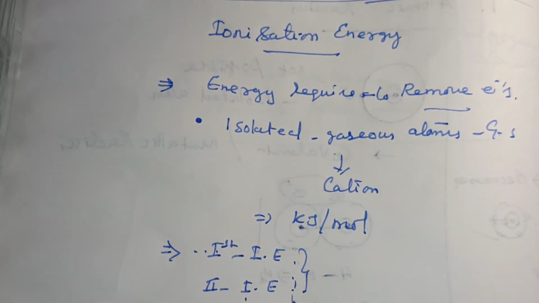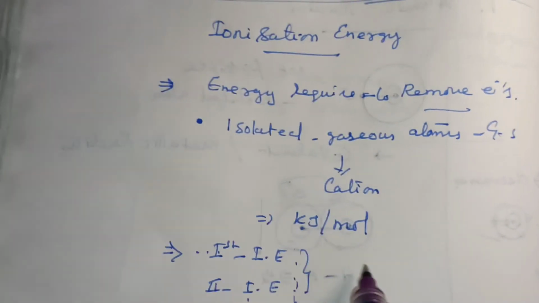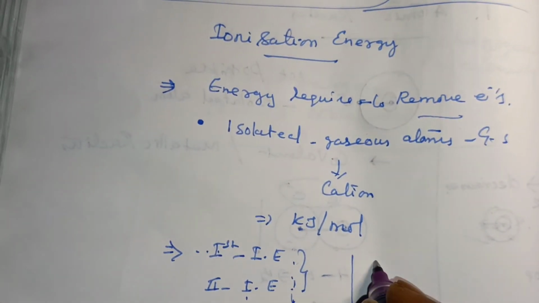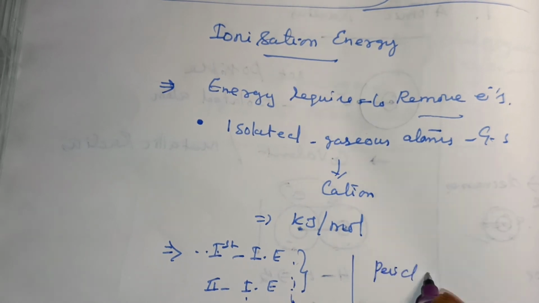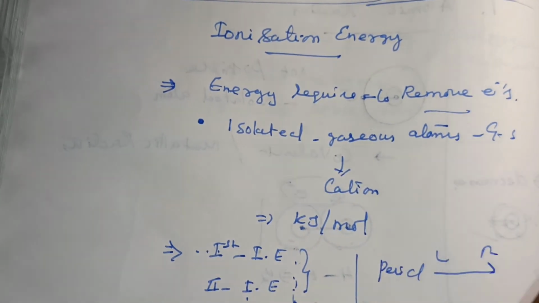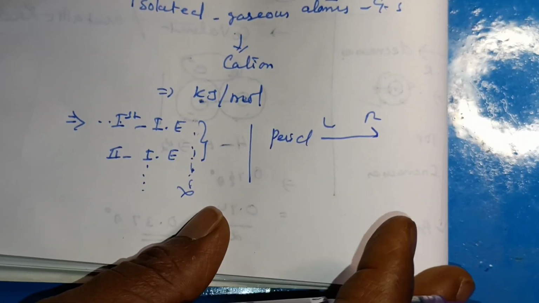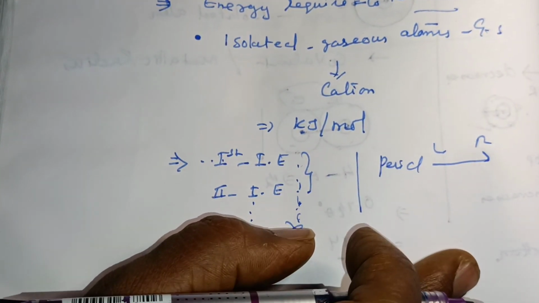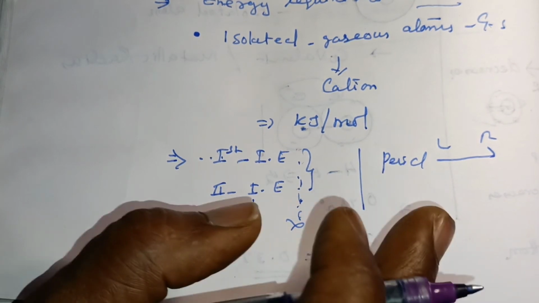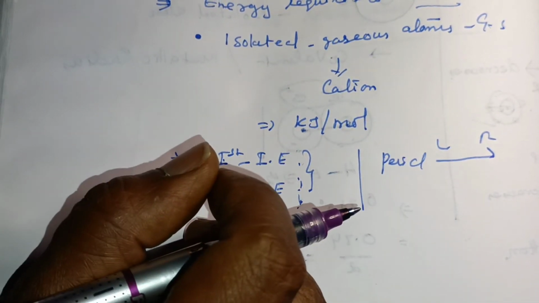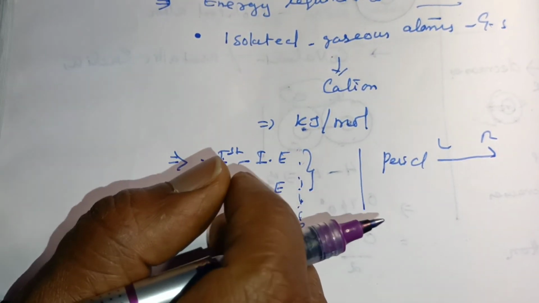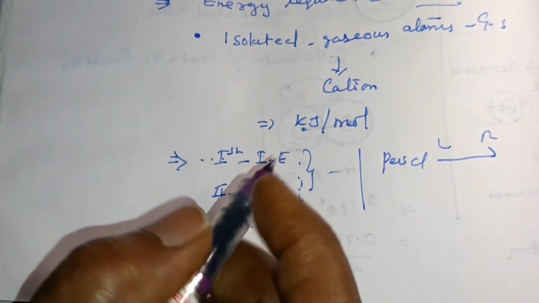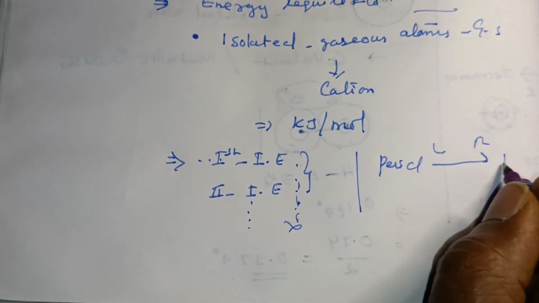The atomic size decreases from left to right in the period. So what happened? The atomic radius decreases in the period, so more energy is required to remove the electrons. So the ionization energy increases along the period.